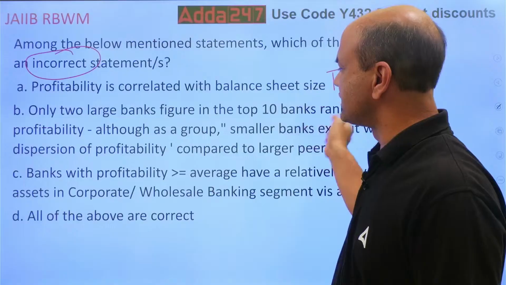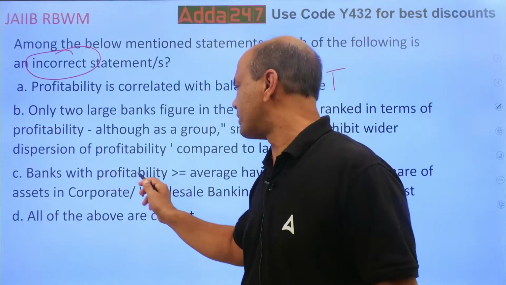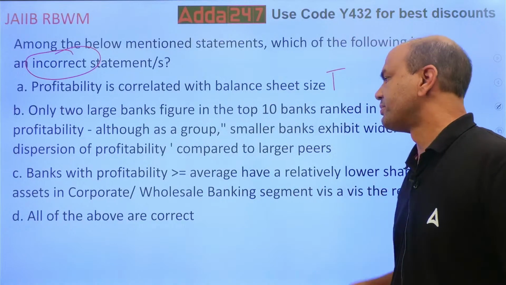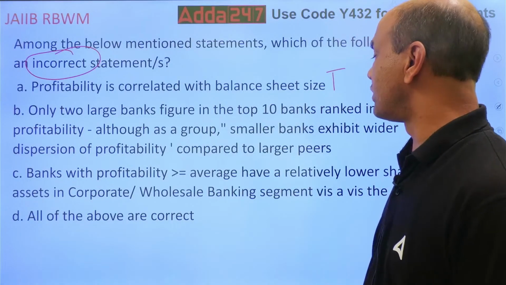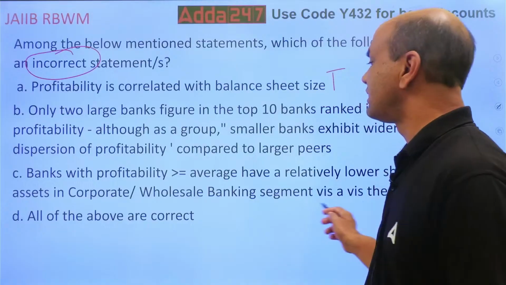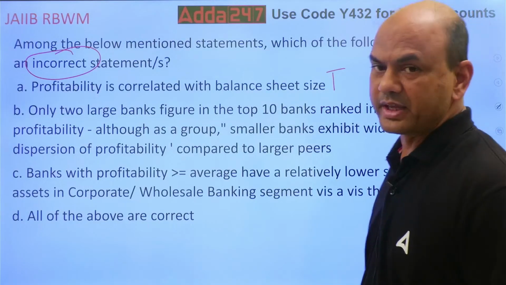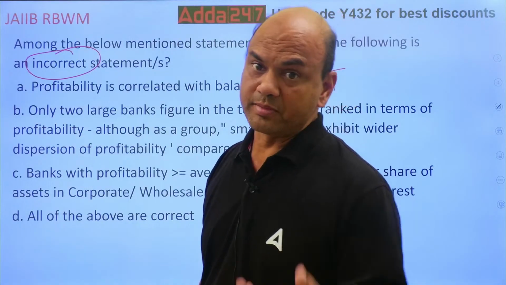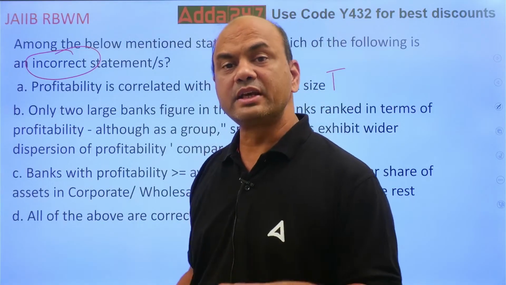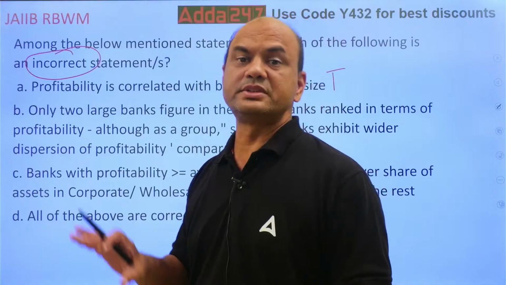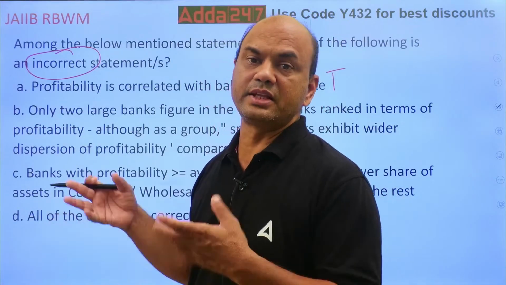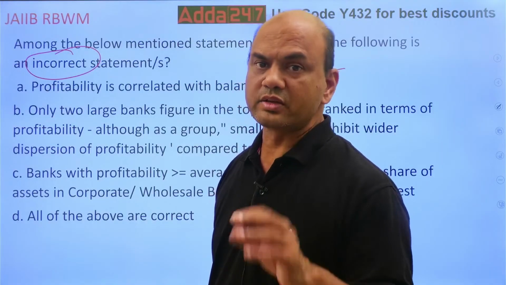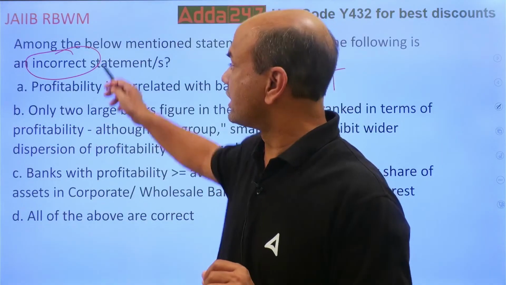Banks with profitability greater than or equal to average have a relatively lower share of assets in corporate or wholesale banking segment vis-a-vis the rest. Means those banks which have high profitability will have lower share in corporate banking vis-a-vis the rest. Means others, retail as well as treasury, trade finance. So they'll have lower share in corporate finance. You want the incorrect one.